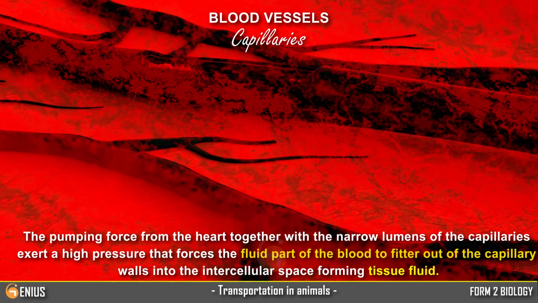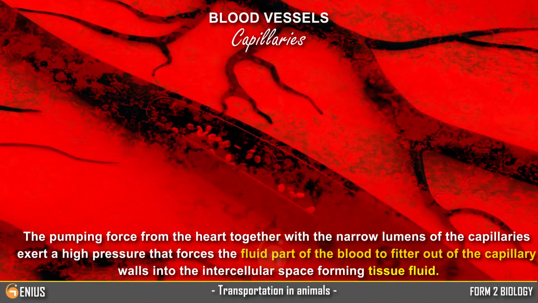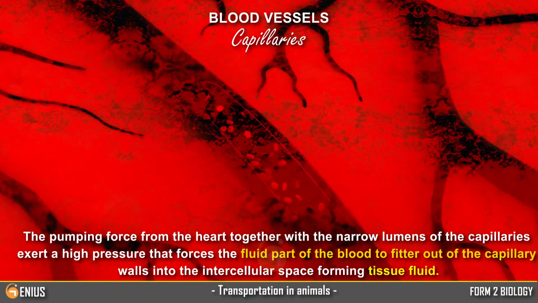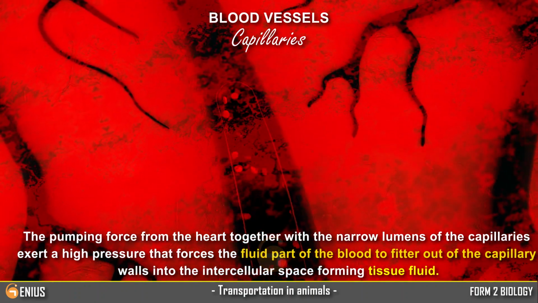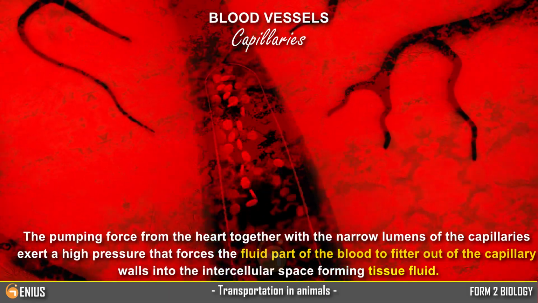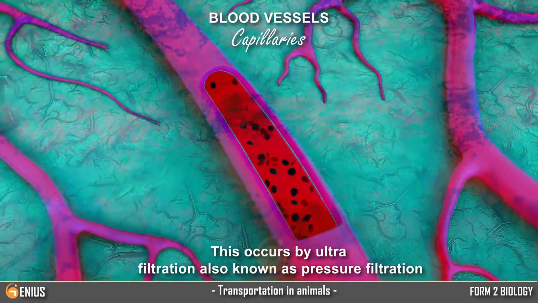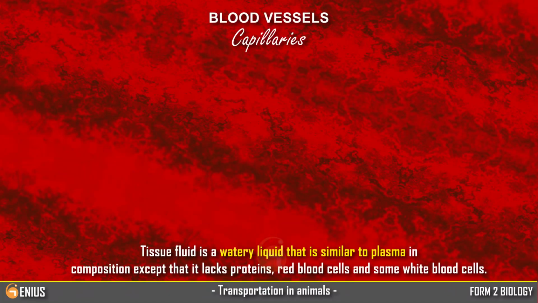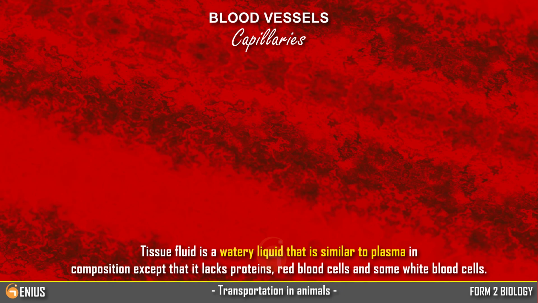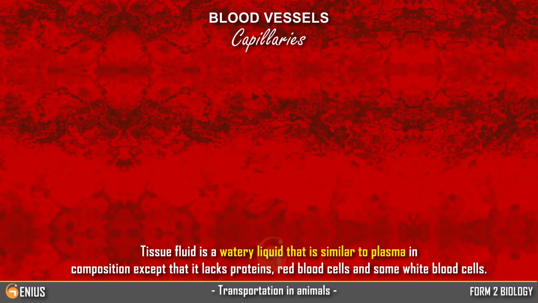The pumping force from the heart together with the narrow lumens of the capillaries exert a high pressure that forces the fluid part of the blood to filter out of the capillary walls into the intercellular space, forming tissue fluid. This occurs by ultrafiltration, also known as pressure filtration. Tissue fluid is a watery liquid that is similar to plasma in composition, except that it lacks proteins, red blood cells, and some white blood cells.